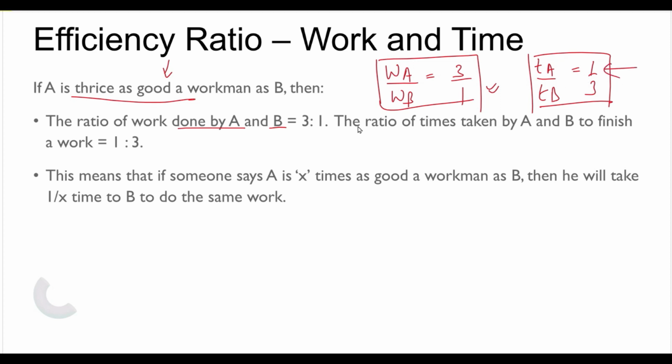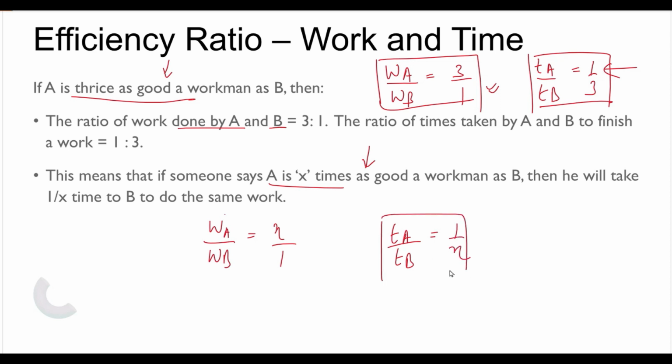Clear? Like this. For example, if someone says A is X times as good a workman, then work done by A upon work done by B is equal to X by 1. He is doing X times more work. And if I want to write in terms of time, it will be like this. Since he is doing more work, the time taken will be inverse. So this is the relation using the efficiency. This way we need to solve the question.